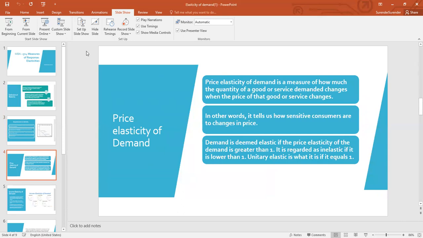Now, price elasticity of demand is a measure of how much the quantity of a good or service demanded changes when the price of that good or service changes. For example, when the price of a product for daily use is increased, there is no change in demand for that product.